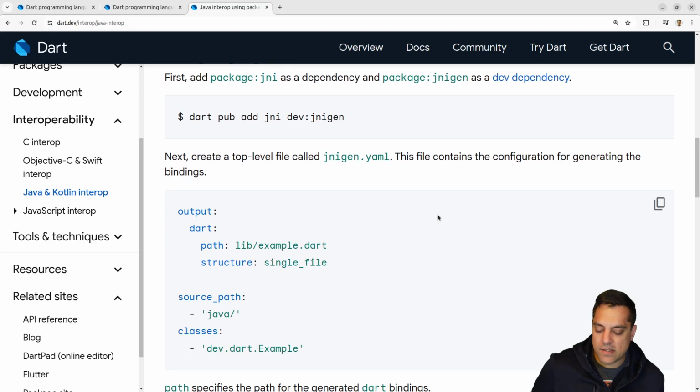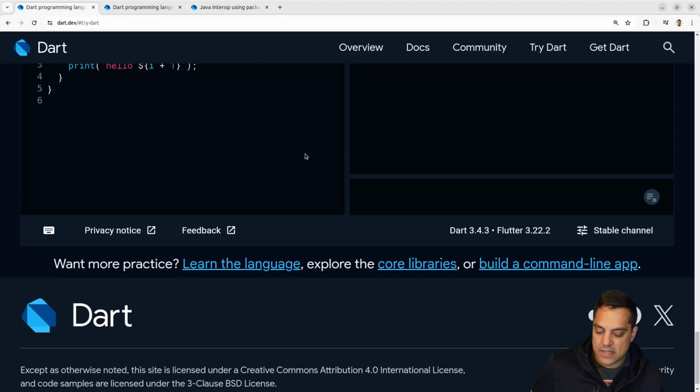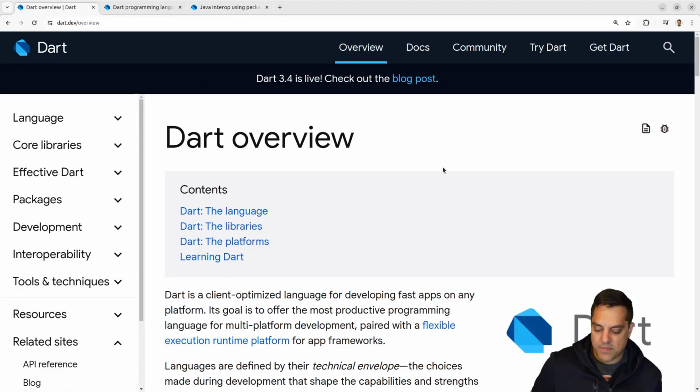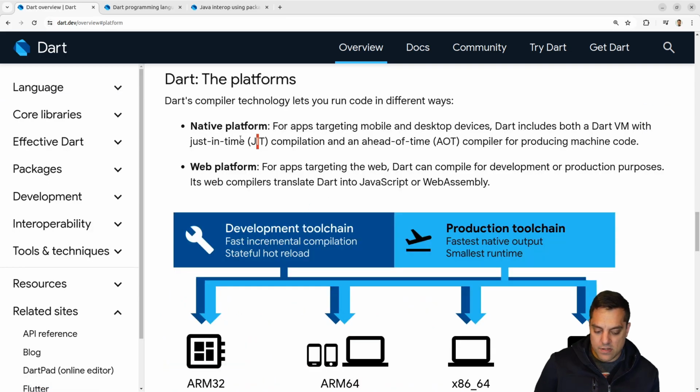Well, I mean, let's look at this Dart programming language again one more time here. There's a virtual machine here. Let's see on the platforms. Dart includes both a Dart VM with just-in-time compilation and ahead of time. Okay.